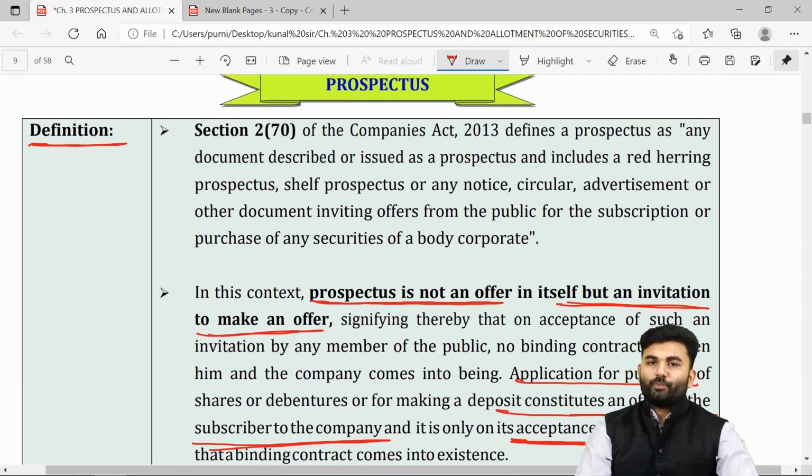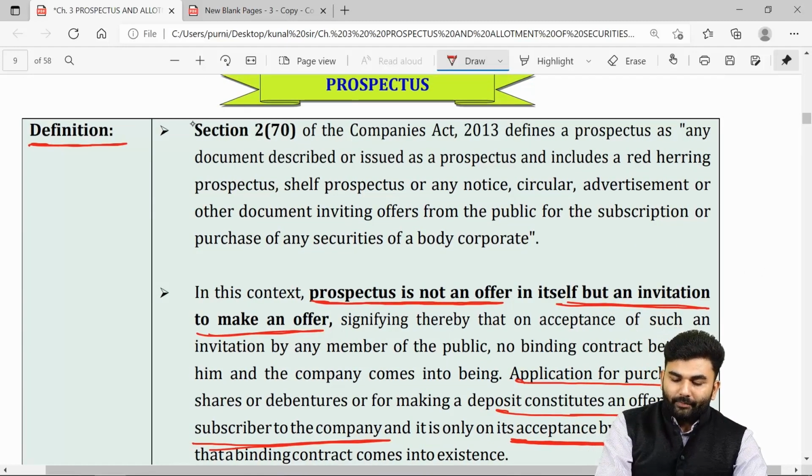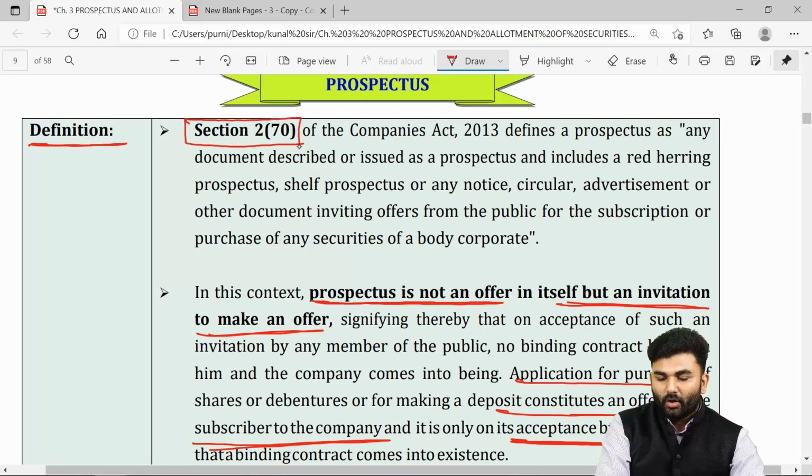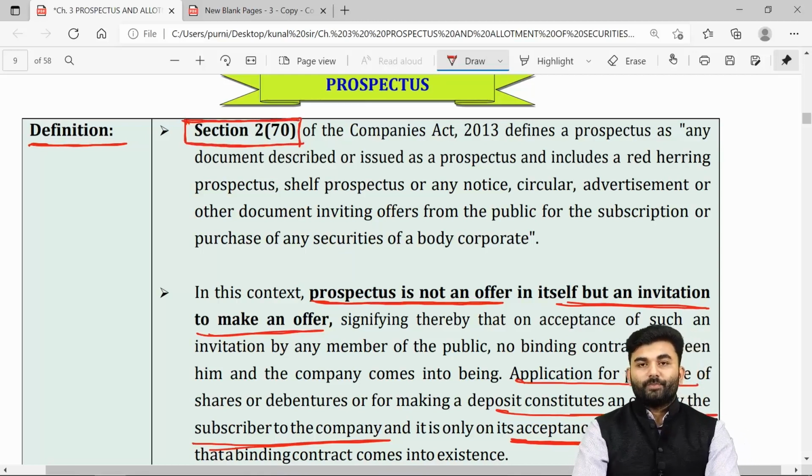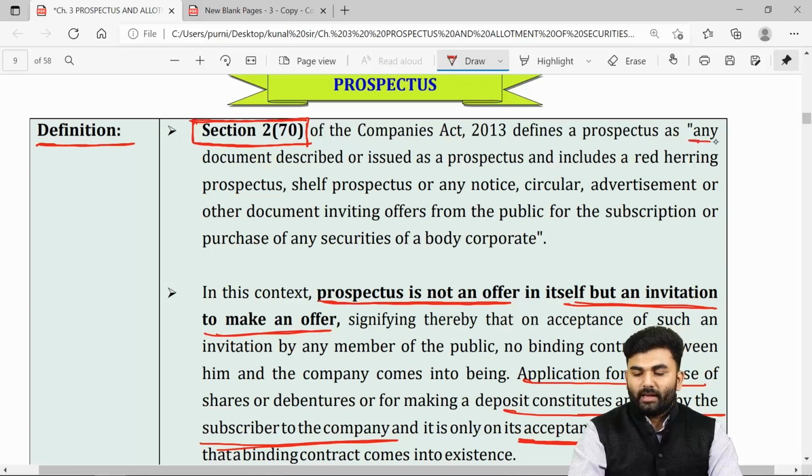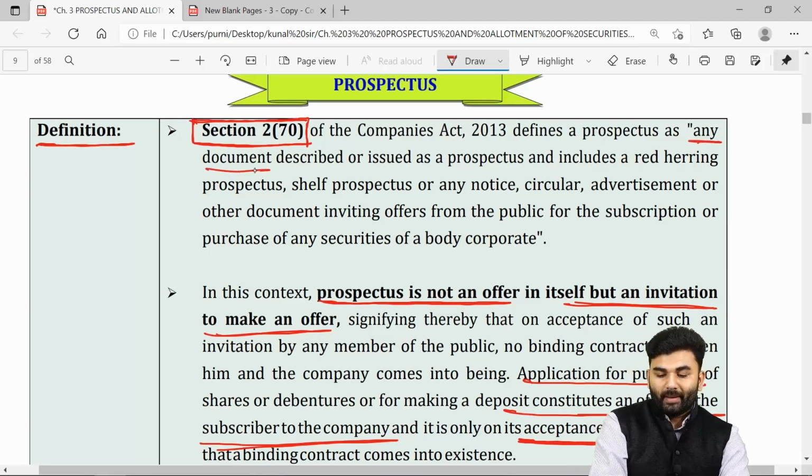The word prospectus is defined under section number 2, clause 70 of Companies Act 2013. The lawmaker says that a prospectus will be in the form of a document.